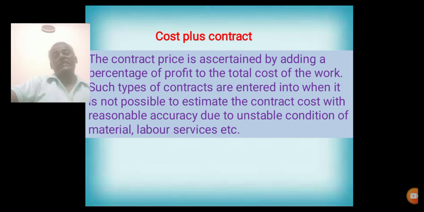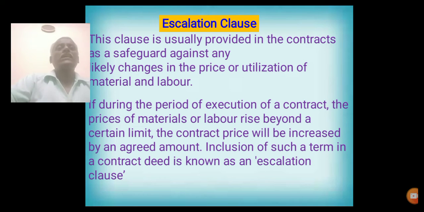So in that case, he simply adds the cost plus contract clause into the contract. It gives the way for adding a certain percentage of profit along with the total cost of work after the work is completed. So this is called a cost plus contract.